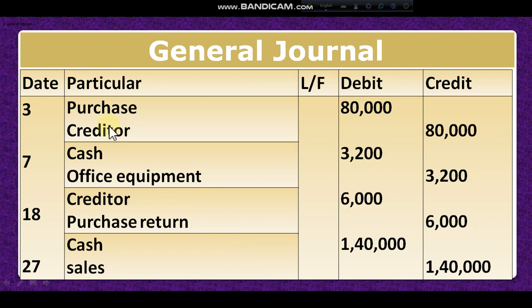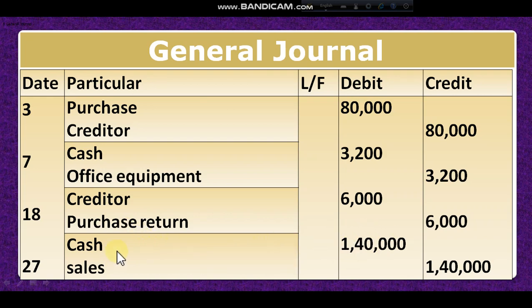If liability increases, then it is credited. Now liability decreases because earlier we purchased from Jahan Drugs, now we return to Jahan Drugs, so our liability decreases. That's why creditor account will be debit. And purchase return: earlier we purchased, purchase account is an expense, it is debit. Now we return, that's why purchase return account is credit.